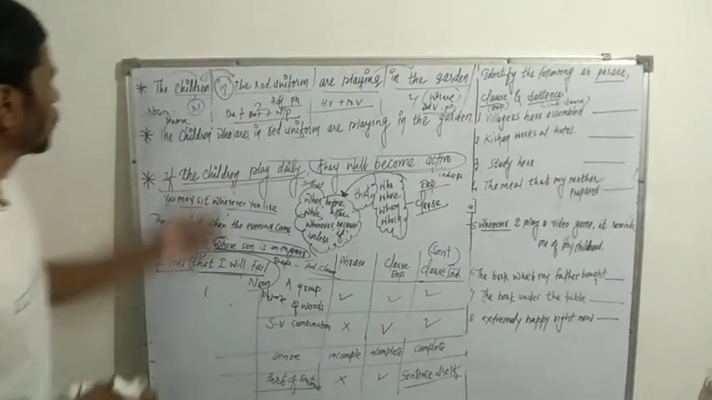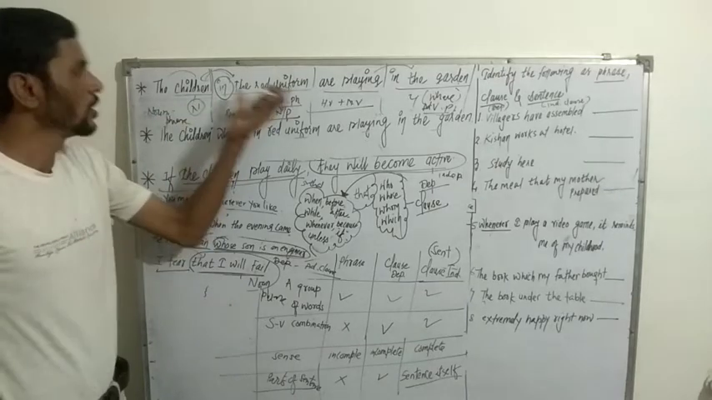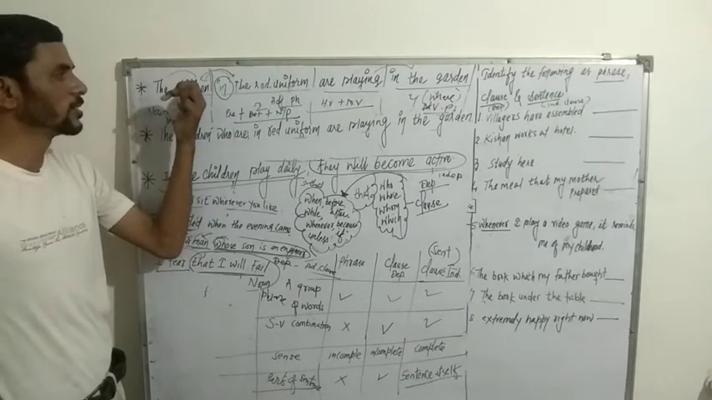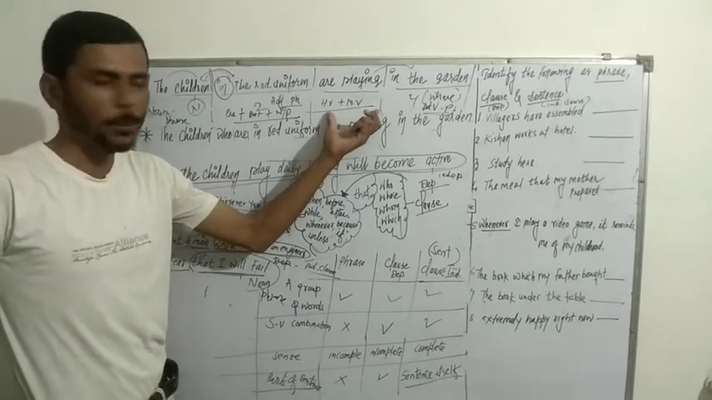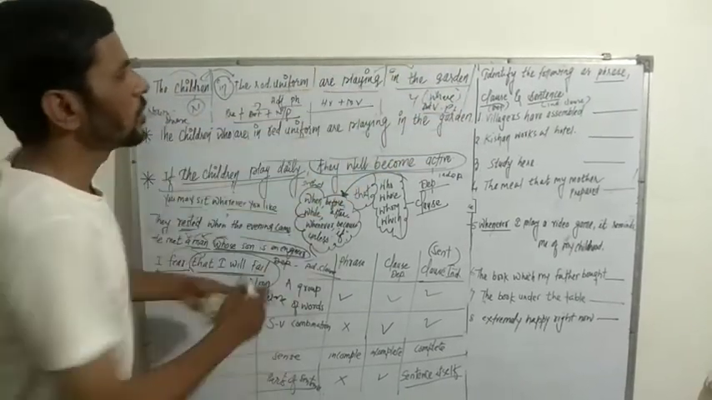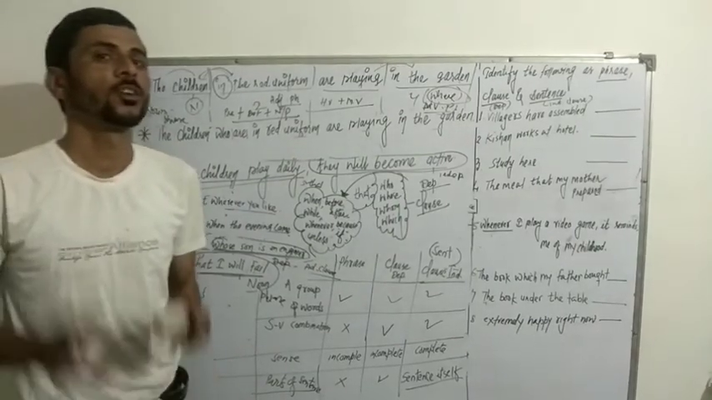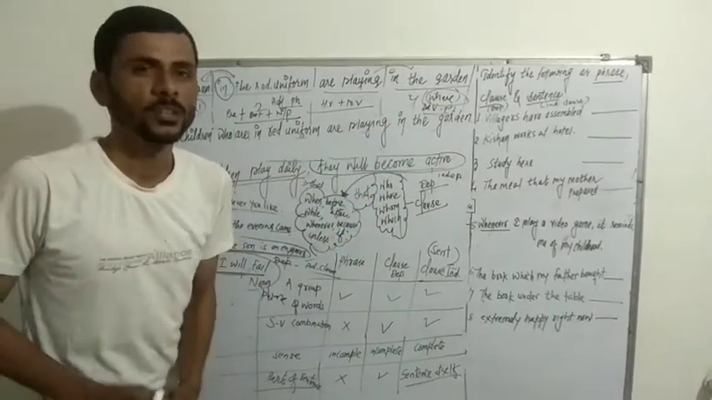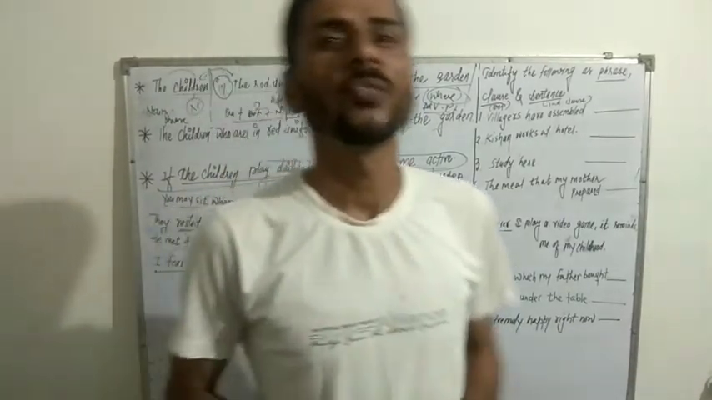So here, the children is a noun phrase. In the red uniform is an adjective phrase, as it modifies the noun children. Are playing is a verb phrase because it is the combination of helping verb and main verb. And in the garden starts with the preposition, but it tells about where. It gives a sense of the WH word where. So it is an adverb phrase. So I have mentioned once again the kinds of phrases.